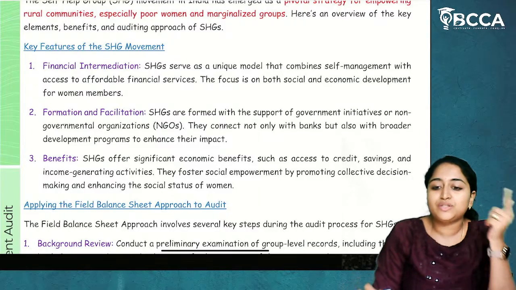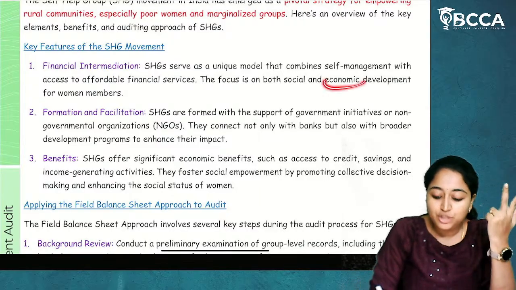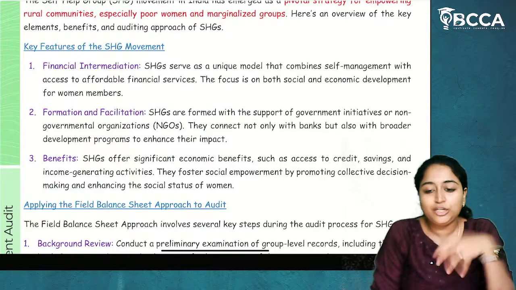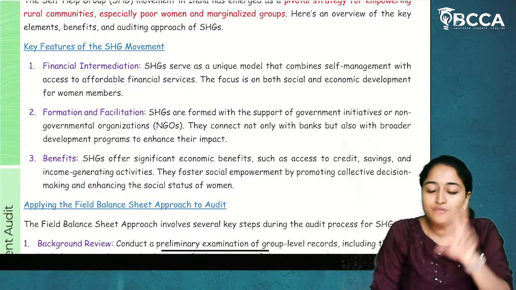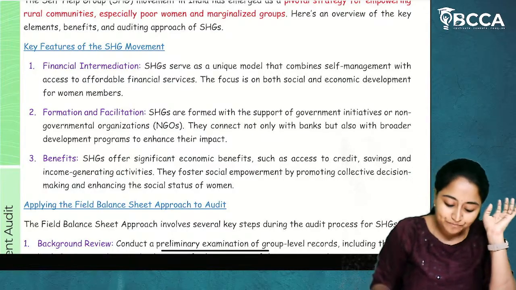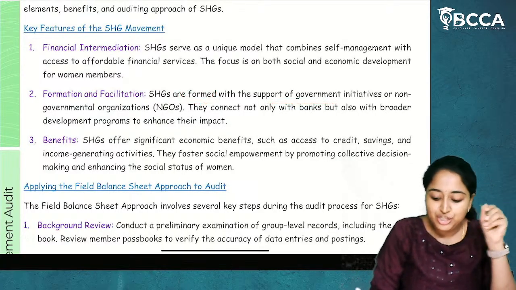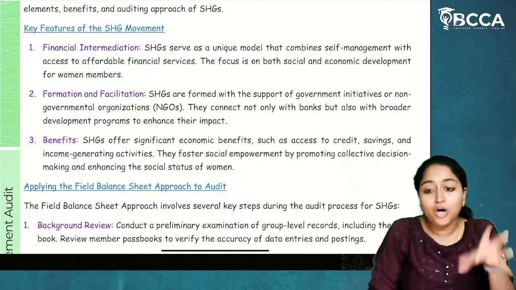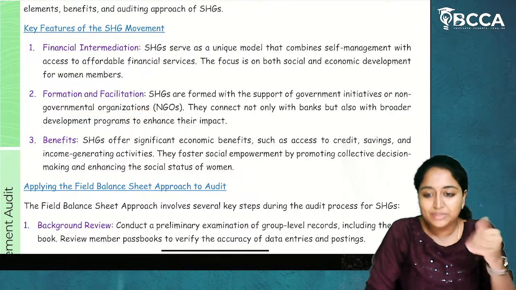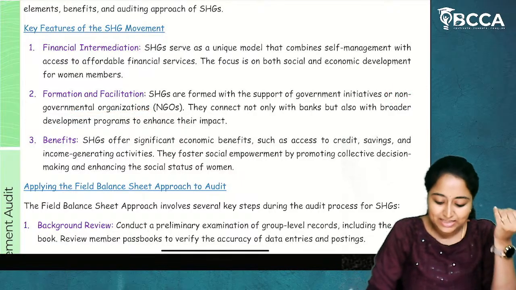The focus is on both social and economic development for the women members. So they need to have society knowledge. At the same time, they need to know about the economic balance. They need to have their own stand. So for both purposes, we have SHG. How is it being formed? SHGs are formed with the support of government initiatives or non-government organizations. NGOs or governments will try to establish these SHGs.